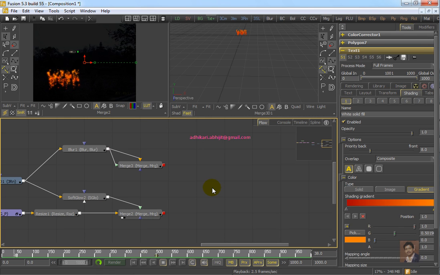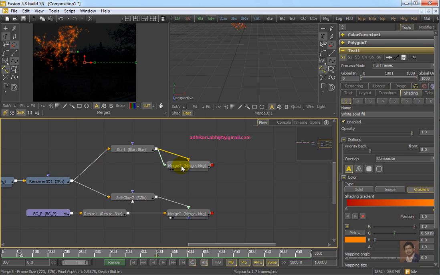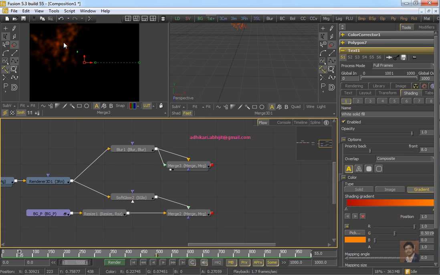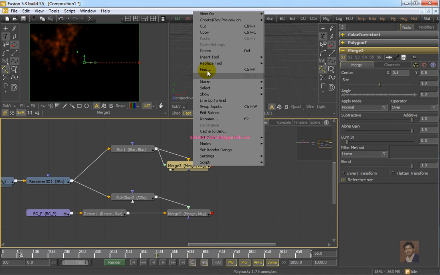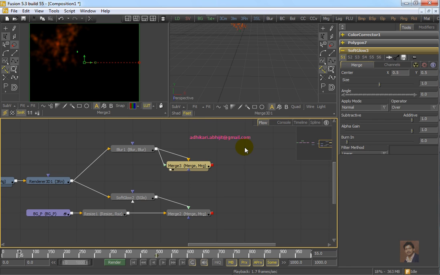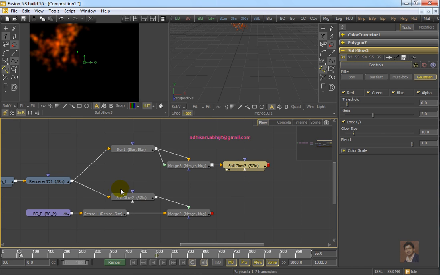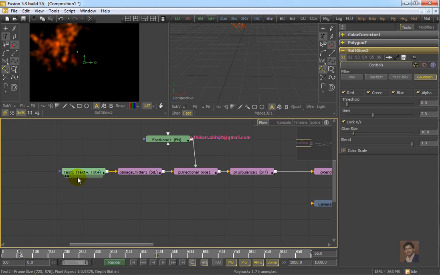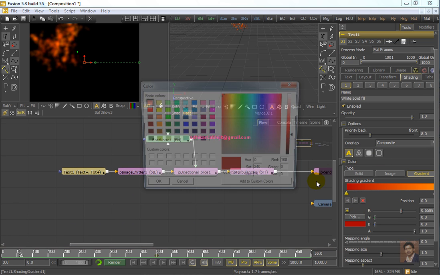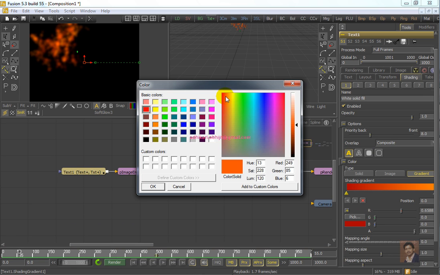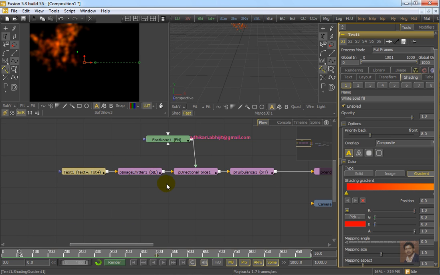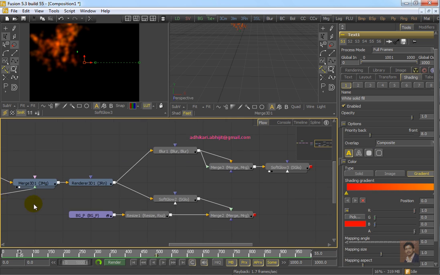Okay, now if we play the file, it will be something like this. So now I would like to render the file. Check when you are using soft glow just after rendering 3D, then the effect will be something like this. If you are using blur with a particular thing and merge, and then blur and soft glow, it will be a little bit different. You can create text like this. Okay, it totally depends on you.